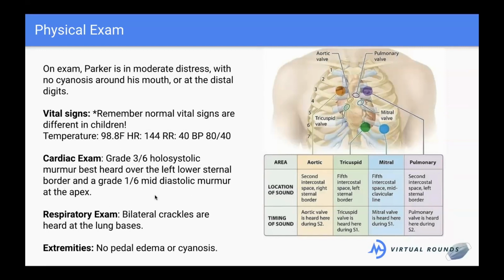His cardiac exam shows, this is the most important part, a grade 3 out of 6 harsh systolic murmur at the base over the left lower sternal border, and a grade 1 out of 6 mid-diastolic murmur at the apex. So I'm going to break this down because I'm not expecting anyone here to know what all of this jumble means. So we grade murmurs.